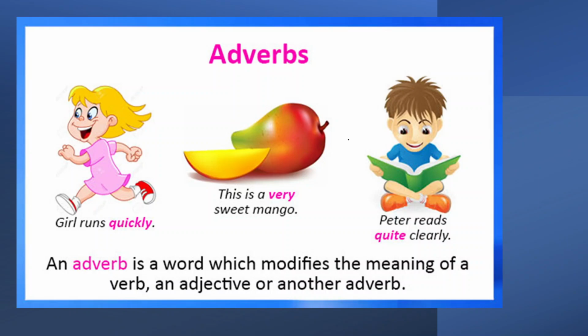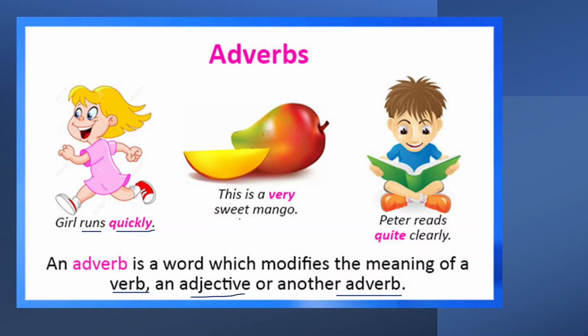Now, children, see here. I will show you one more example. As I told you that an adverb modifies the meaning of a verb, an adjective or another adverb. Like in the first example, girl runs quickly. So how she is running? Run is a verb, and how she runs? Quickly. So quickly is modifying the verb, right? That's why it's an adverb.